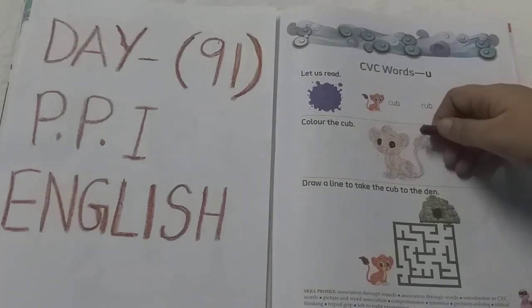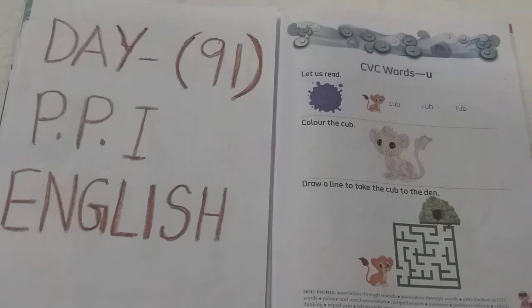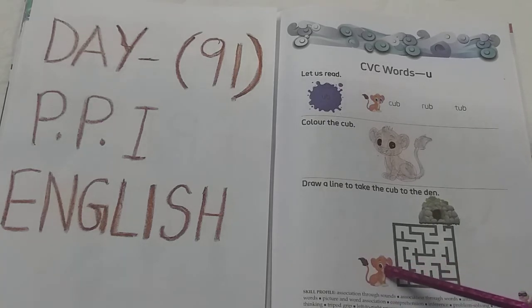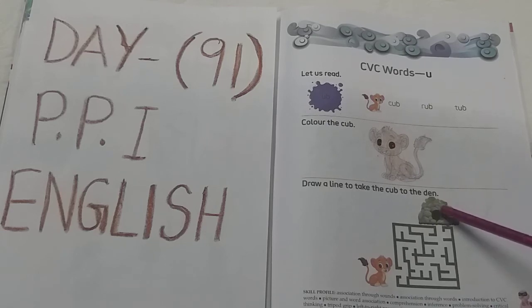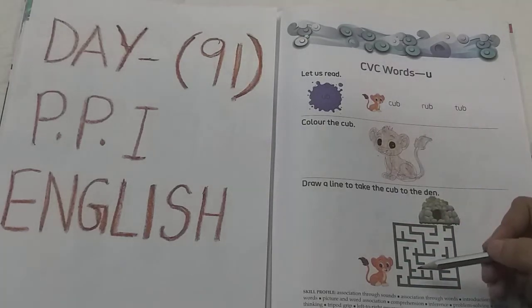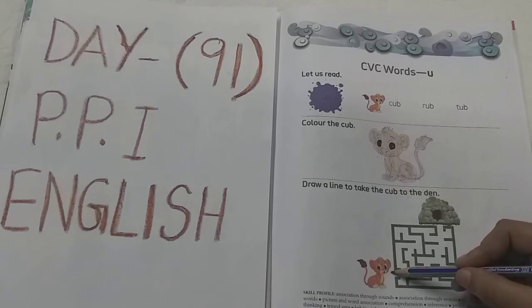After coloring, we have one more activity down. Draw a line to take the cub to the den. So here you can see cub. You have to find out where is the den. This is the den of cub. So we have to take the cub to the den. We'll do it by drawing line. Let's do it like this.